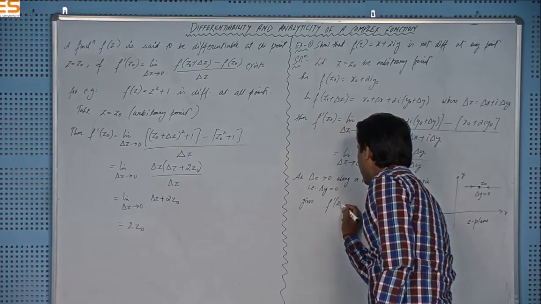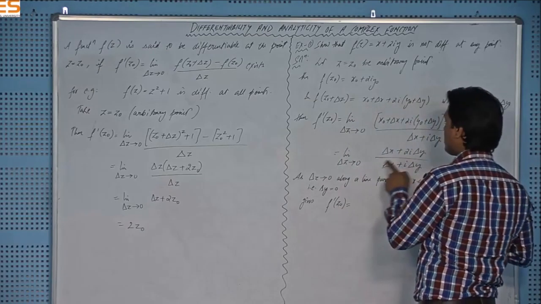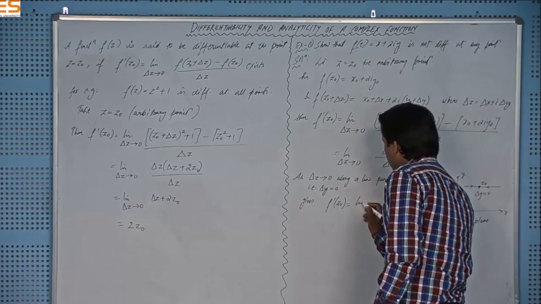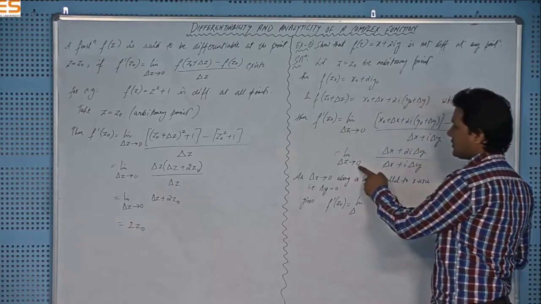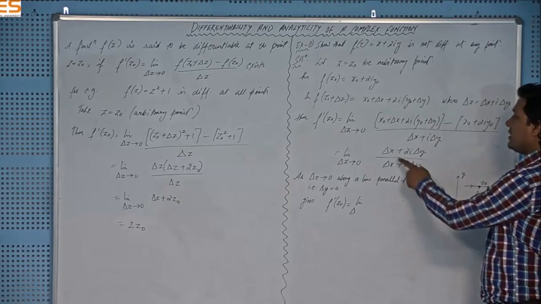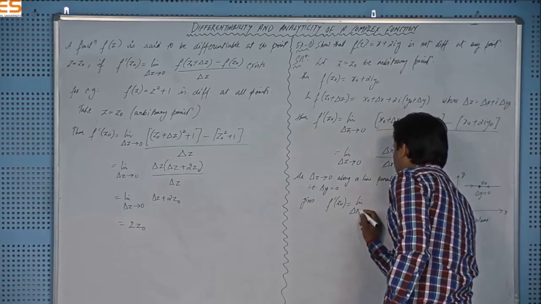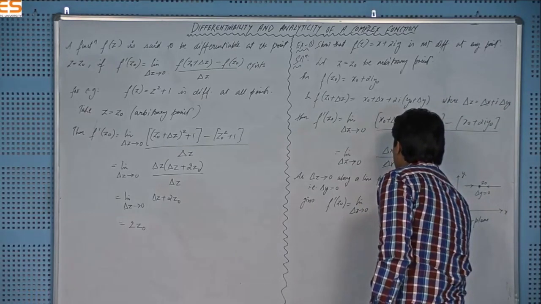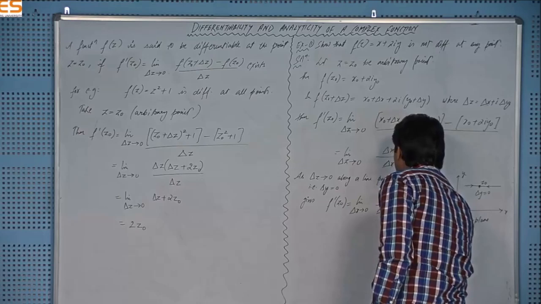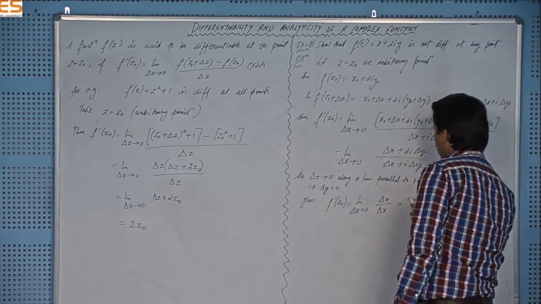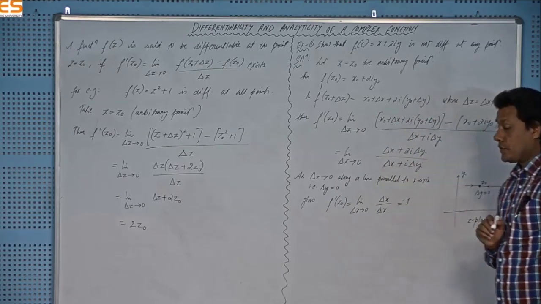Then substituting delta y equal to 0 here, I will be getting f dash z naught equal to limit delta z tends to 0, but now I only have delta x, because delta y will be 0, then everything will be in terms of x, so you should write delta x tends to 0 rather. Delta x over delta x will cancel, and we will have 1.